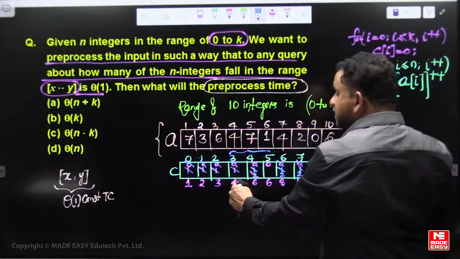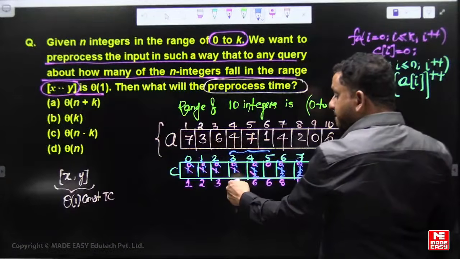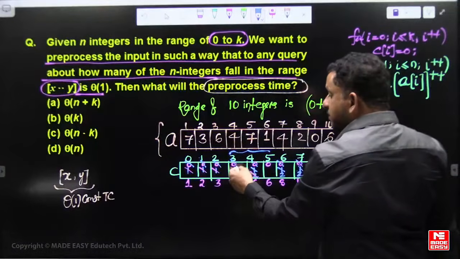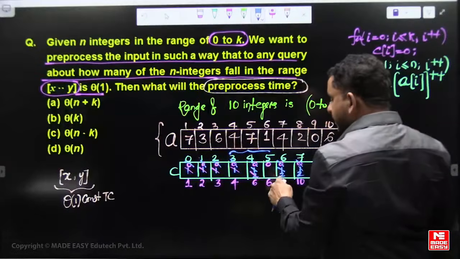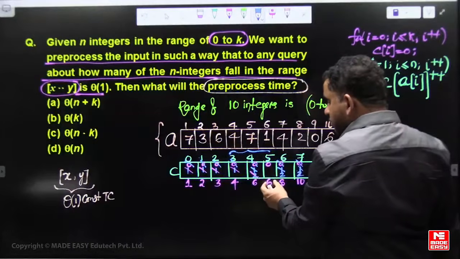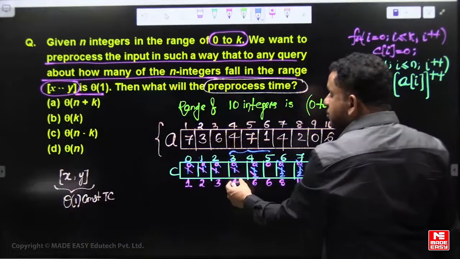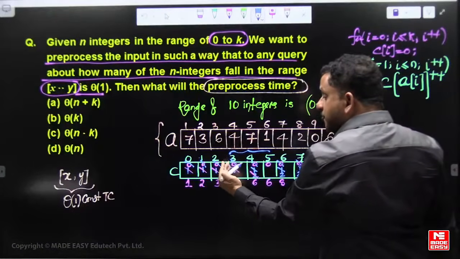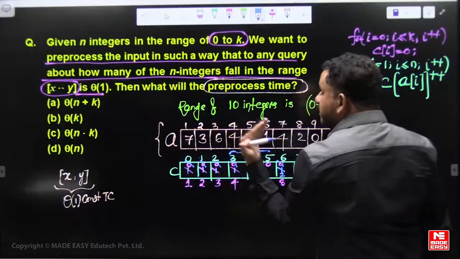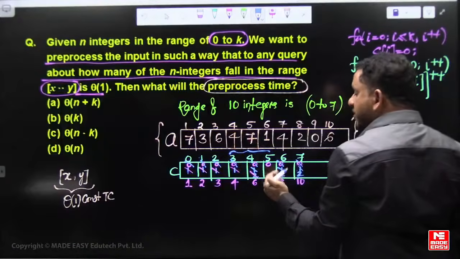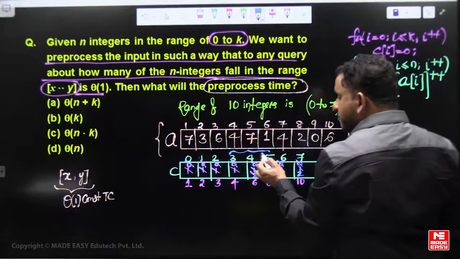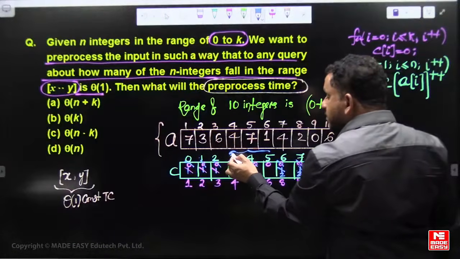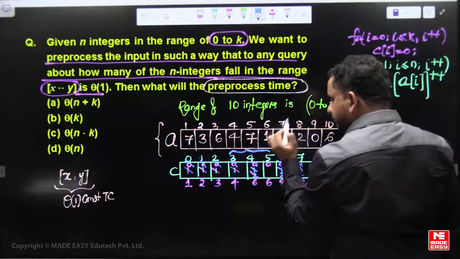Count of 5 minus count of 2, because the integers less than or equal to 2 should be eliminated from those less than or equal to 5. That means count of 5 minus count of 2 gives the integers between 3 to 5.